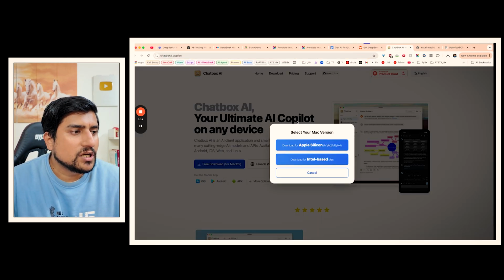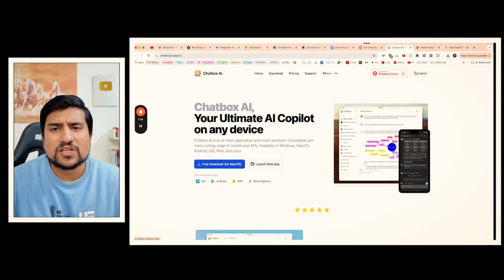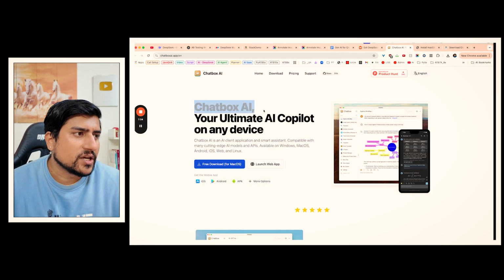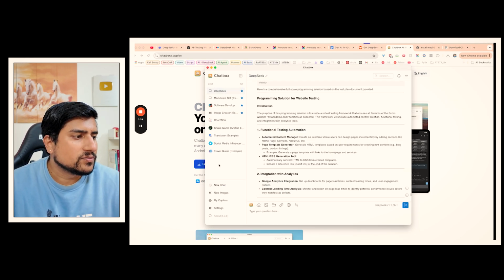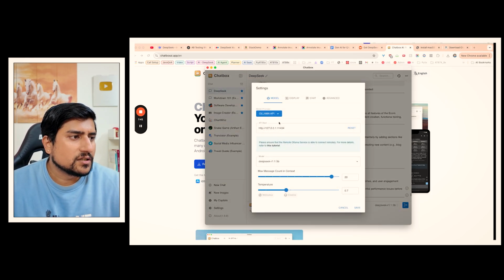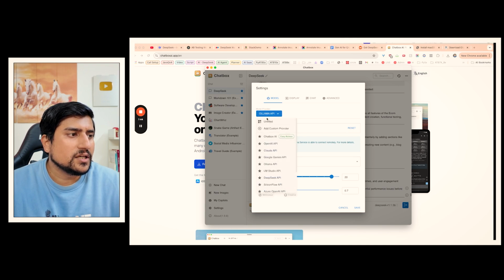Now what you need to do is just download the Chatbox. Okay, this is the simplest one. Guys, you just download this, and the moment you download it, it will automatically figure things out. For example, it will automatically go to settings. Here you just need to select the Ollama API.